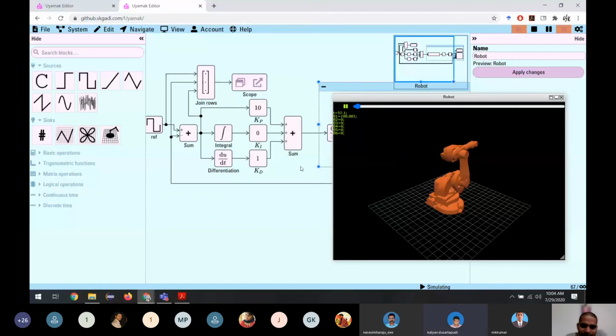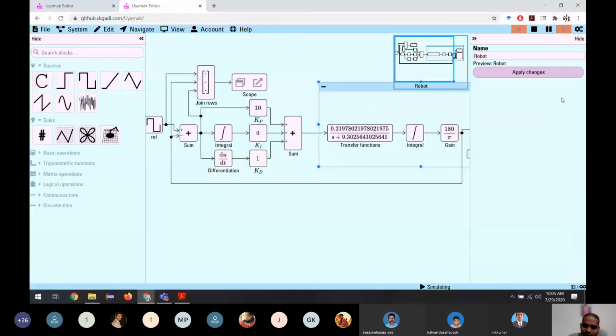Is there any facility like in other tools to change the KP, KI, and do trial and error based tuning? Yeah, you can change it here, but for that I don't use tuning. Tuning of PID, yes, sir. We can do that, but not with this robot. You can watch it through the graphs.